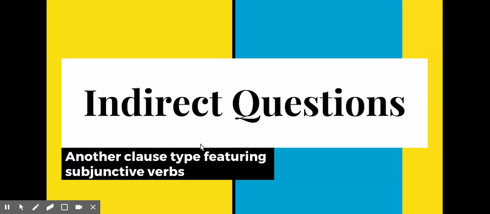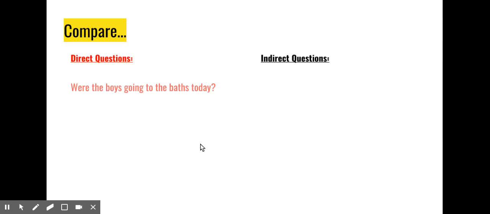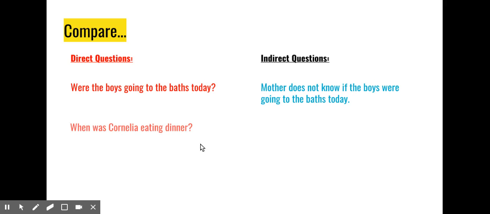These dependent clauses are going to be called indirect questions. Compare first the nature of direct questions and indirect questions. Here's an example of a direct question. Were the boys going to the baths today? Indirect question: Mother does not know if the boys were going to the baths today.